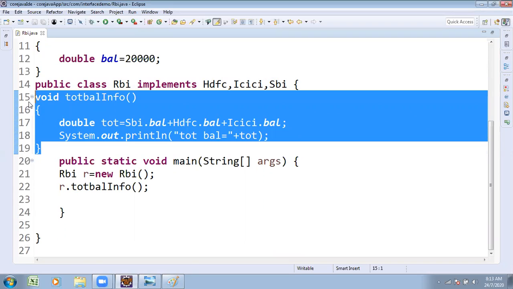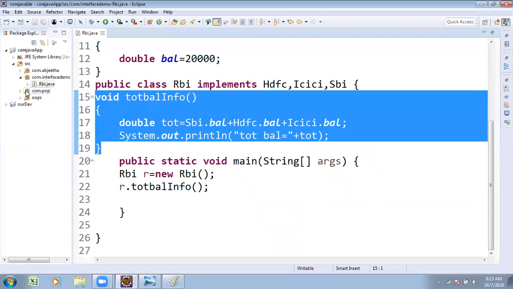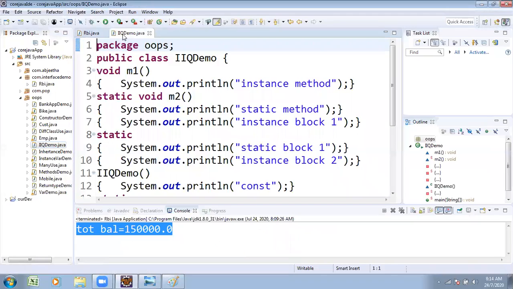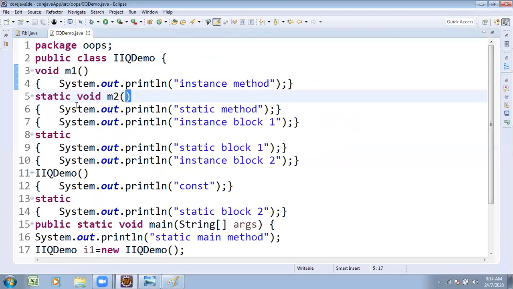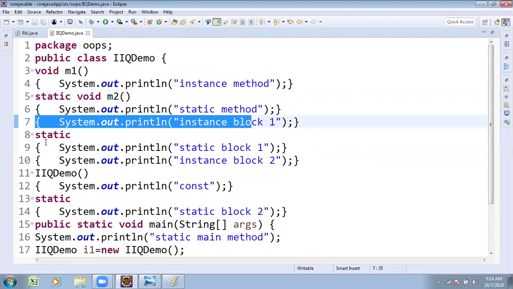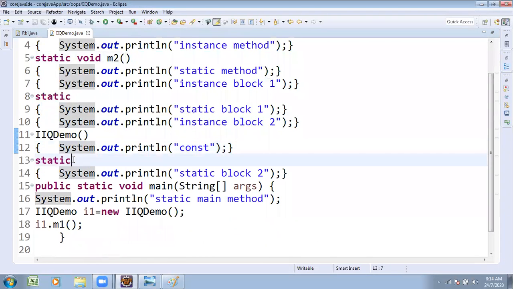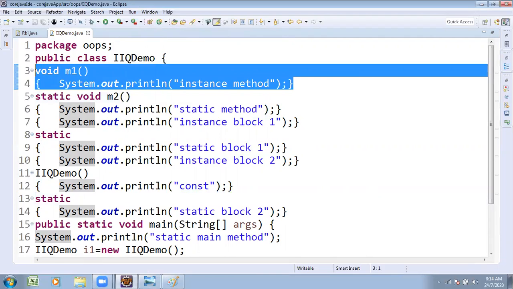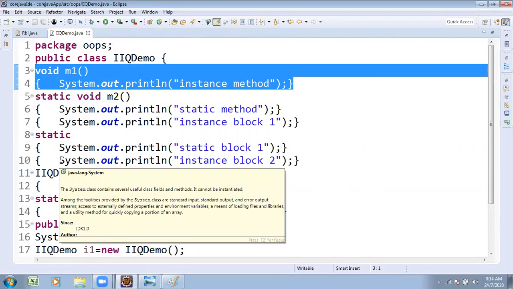In previous examples I also wrote several methods in programming. In this program you find the M1 method, instance method, static method, instance block, static block, and several types of constructors. While you take a method, observe it: the method contains a header part and a body part, and a return statement based on the requirement. A method having a header and body is called a concrete method.